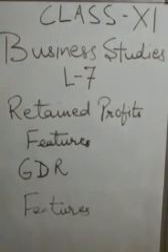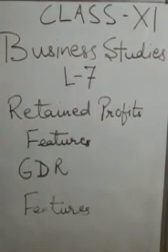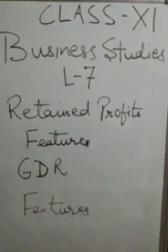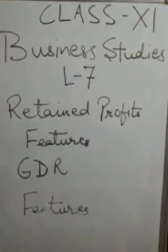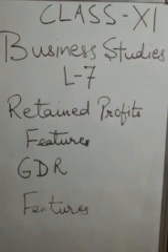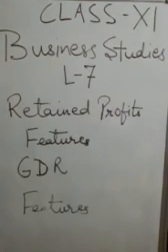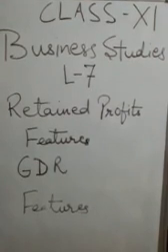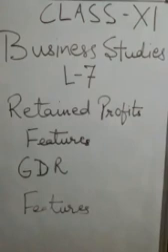Most dependable source. As an internal source, it is more dependable than the external source of finance. The external source depends upon the preference of investors, market conditions, etc. And the last is no interference. With retained earning, there is no increase in the number of shareholders. Retained earnings involve no risk of dilution of control.